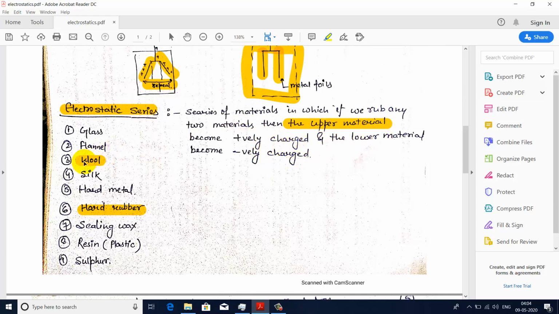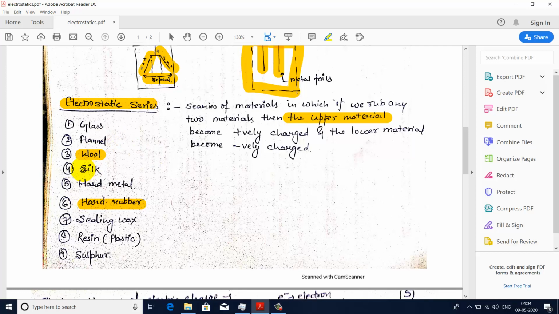Here the upper material is wool as compared to the hard rubber. So wool will be positively charged and hard rubber will be negatively charged. You will have to memorize the sequence of this series. If there is any mistake in the sequence, then you can answer wrong. So just memorize the sequence of the series.